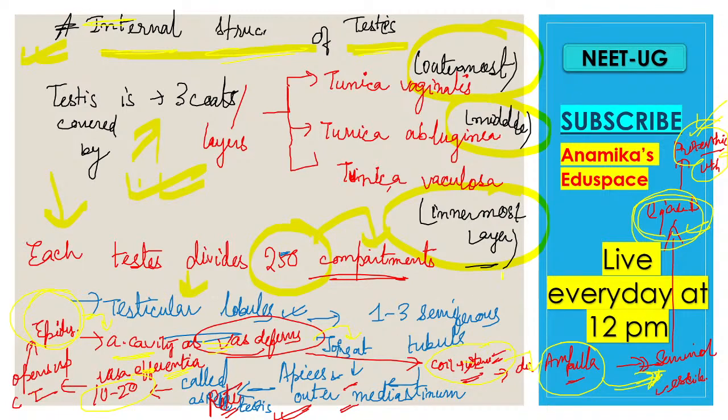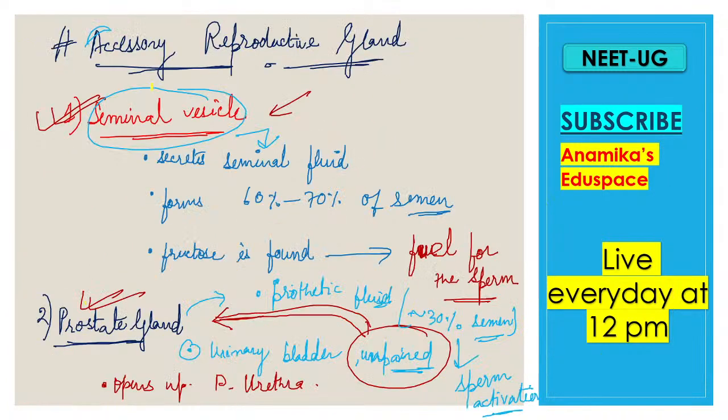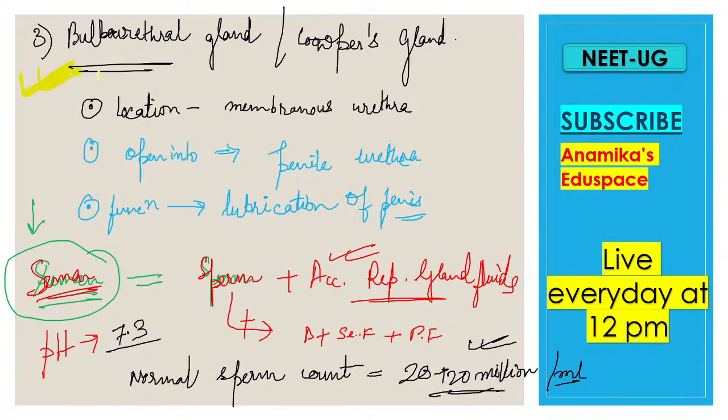and how the compartments are divided I have already written here, so that if you watch the full video one by one you will be able to take out the notes from this. Next we studied about the accessory reproductive glands, that is the seminal vesicle and its functions, then the prostate gland and its functions, then the bulbourethral gland, also known as Cowper's gland, and its functions, its location, where it opens up into and what it discharges. The function it provides is lubrication to the penis. And then we studied about semen.